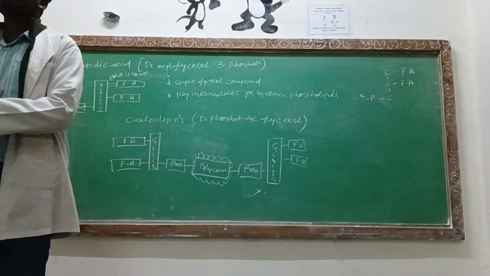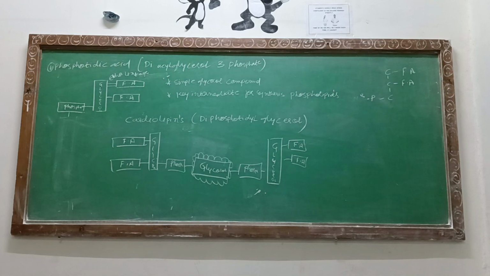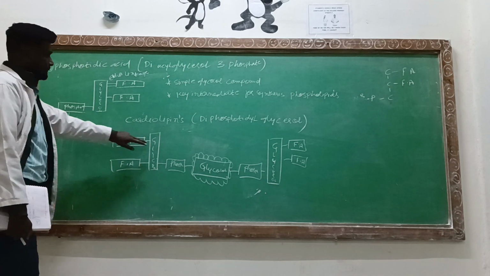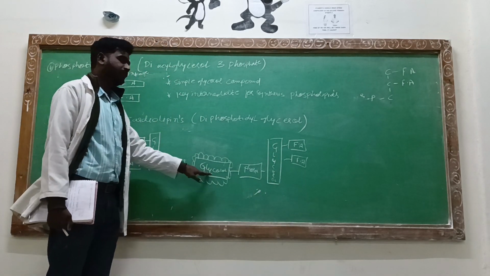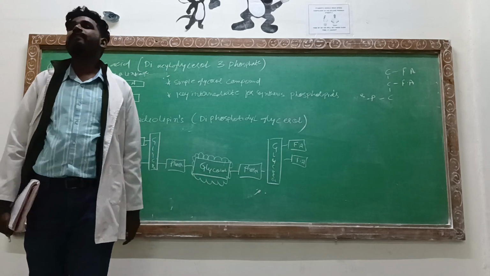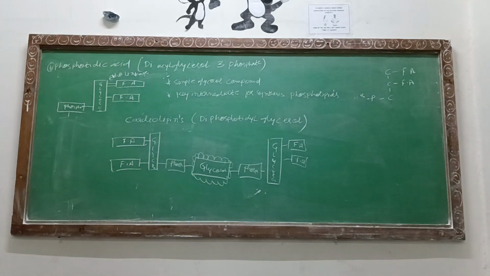Now you can see that there were two phosphatidyl groups. This one is the one phosphatidyl group, and another phosphatidyl. Now two phosphatidyl groups, with the glycerol in between coming and attaching to them, will be called a cardiolipid, where two phosphatidyl groups are coming and attaching with the help of the glycerol group. That kind of thing will be considered as a diphosphatidylglycerol. Okay, diphosphatidylglycerol. Two phosphatidyl groups coming and joining, and it will be considered as diphosphatidylglycerol.